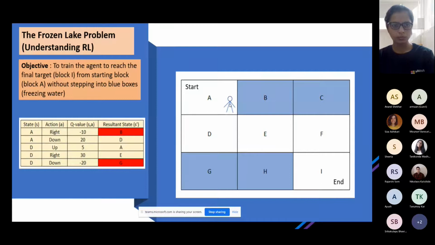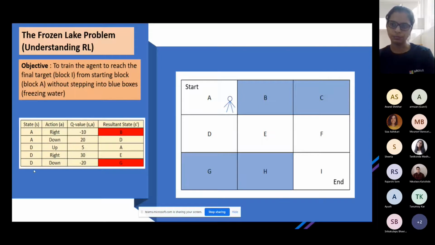Ideally a human brain can easily identify, okay, it can go from A to D, D to E, E to F, and F to I. But this agent does not know anything. It does not know the difference between A and the difference between D and G. For it everything is the same. So how does it train itself to go from this state to this state with least penalty, or we can say with maximum reward?